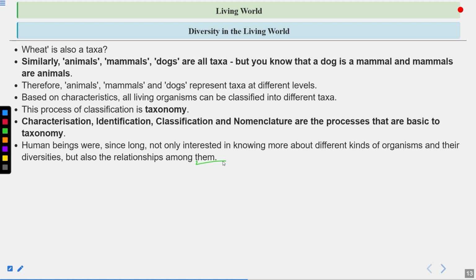But they also want to know the evolutionary relationship between these organisms, because the organisms which are present today show similarity to each other, and also to the organisms which were present millions of years back. So they are also interested in understanding the relationship among these organisms. This branch of study was referred to as systematics. So systematics includes the evolutionary relationship among the organisms.